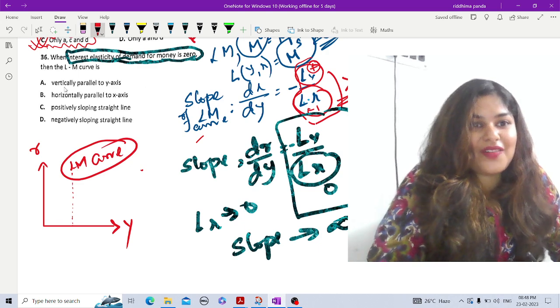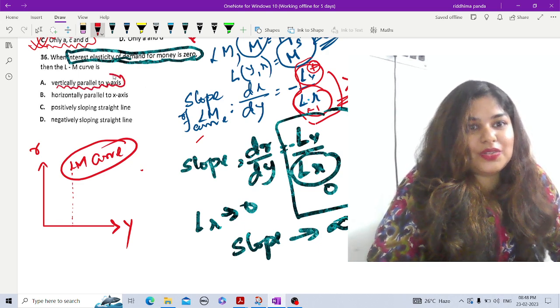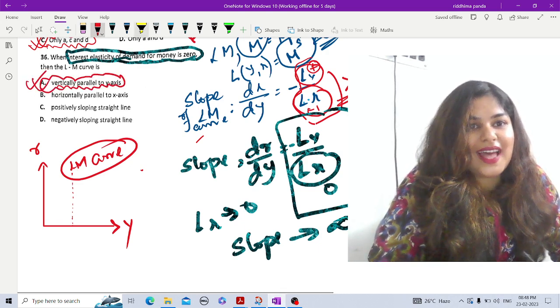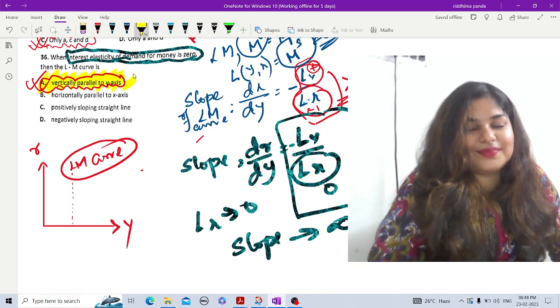Do we have this in our options? Vertically parallel to the y-axis, yes, the first one. So this is the answer. That's it.